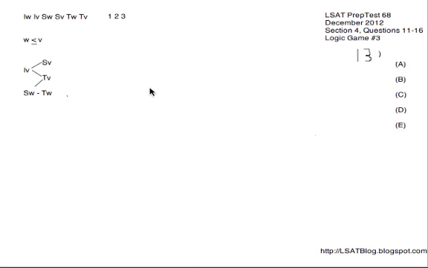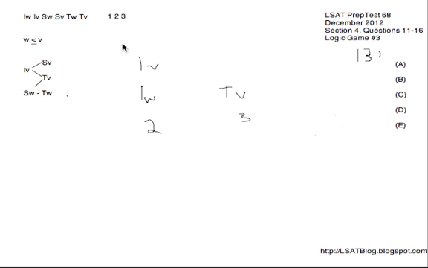Next, number 13, if IW is 2, what must also be 2? So if IW is 2, and we know that IV is coming before TV, this forces TV to be 3, and IV is going to be 2 as well, because W is before or equal to V. So IV couldn't come earlier than 2, but it also can't come later than 2, because TV has to be later than that, which would make it 3.